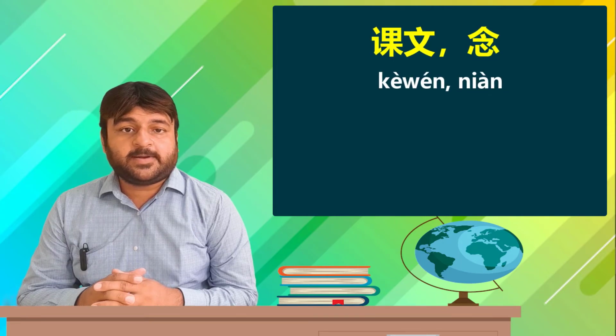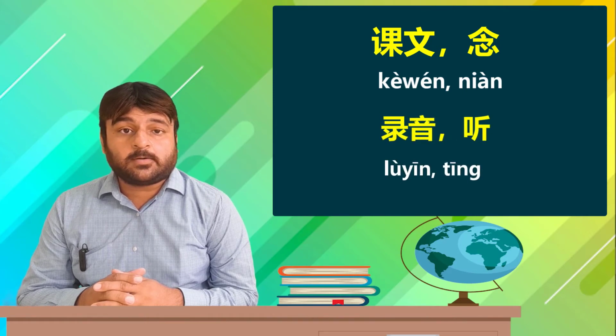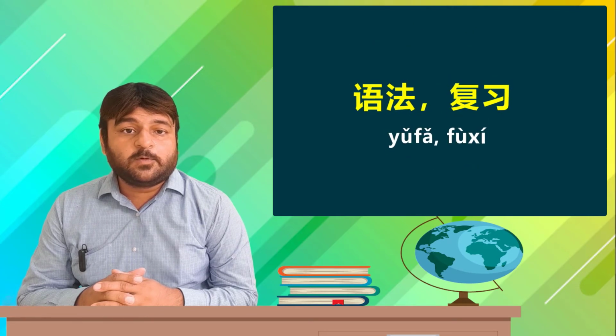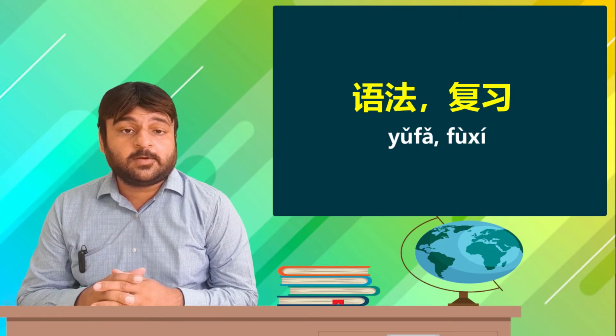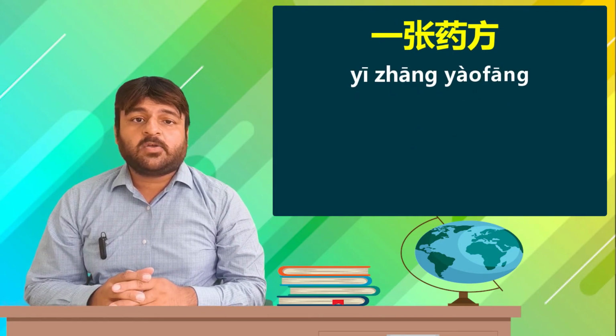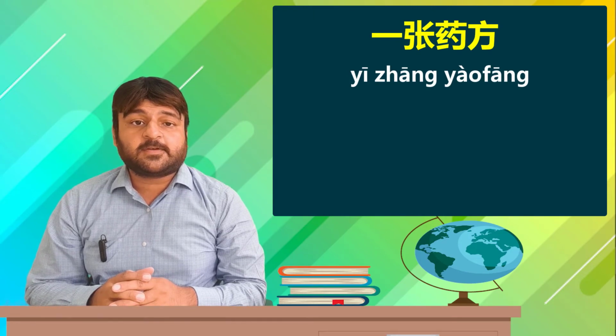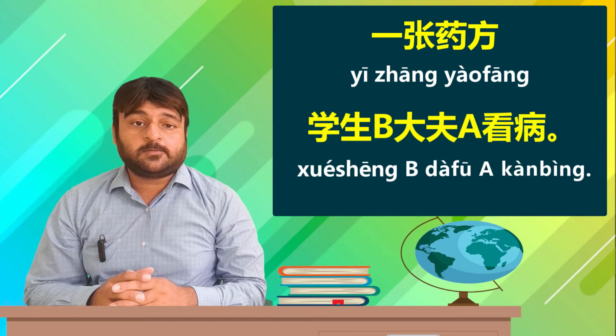课文, text. 念, to read. Read text. 录音, recorder. 听, to listen. 语法, 复习. 语法 is grammar. 复习 is review. Make changes in the above sentence with these words in the box to make new sentences. Let us now read the text of this lesson, which is a small play. 一张药方, a prescription.